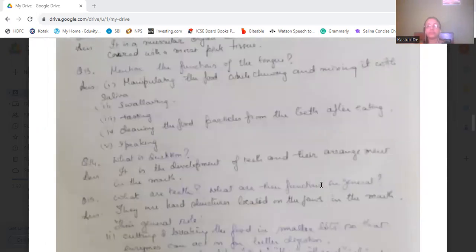Okay. Then what is dentition? It is the development of the teeth and their arrangement in the mouth. So the development of the teeth and the arrangement of the teeth that are present in the mouth is known as dentition. Now, what are teeth? What are their functions in general?